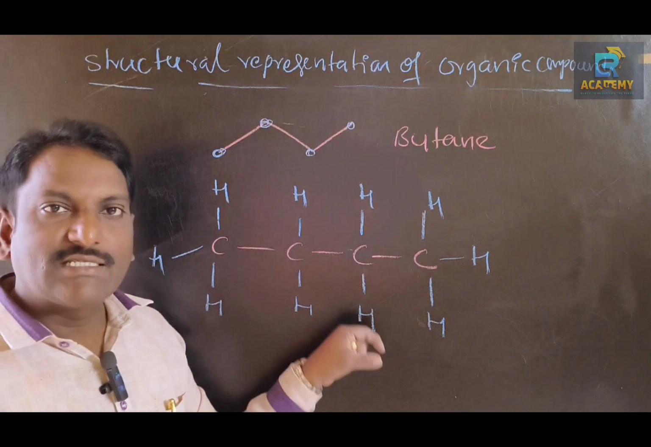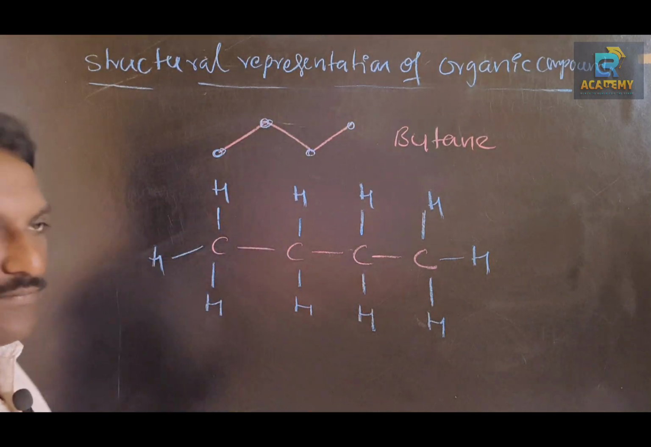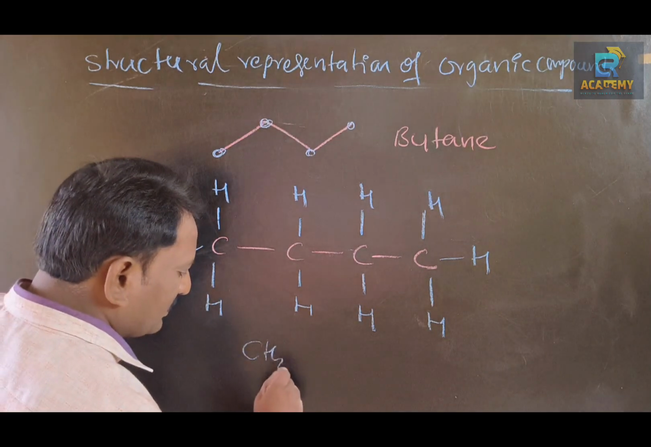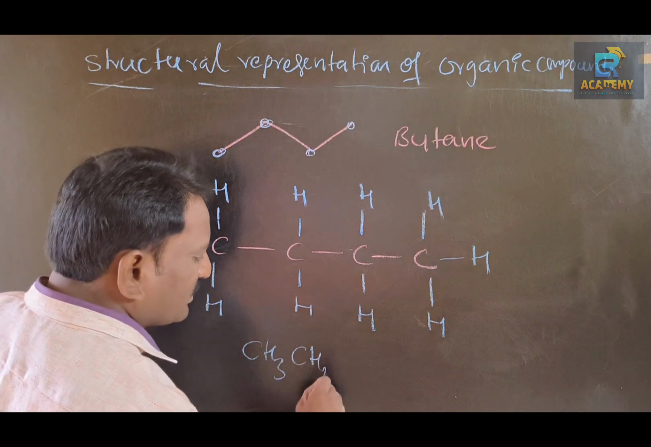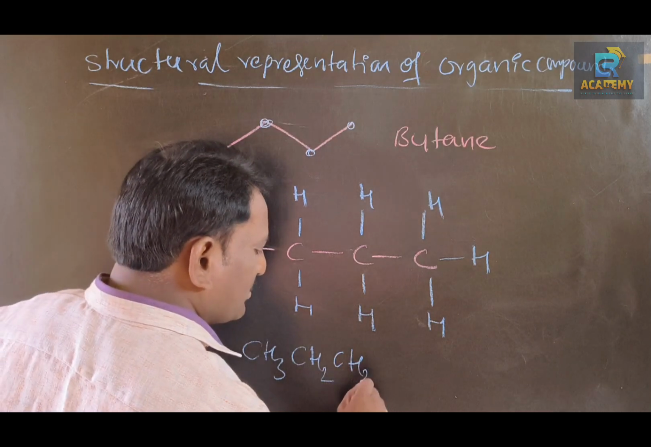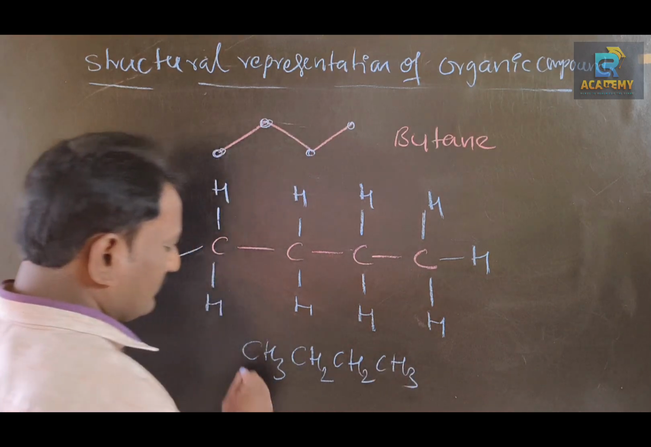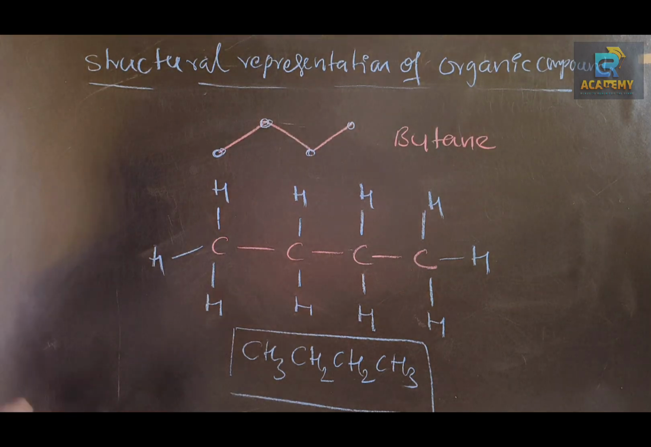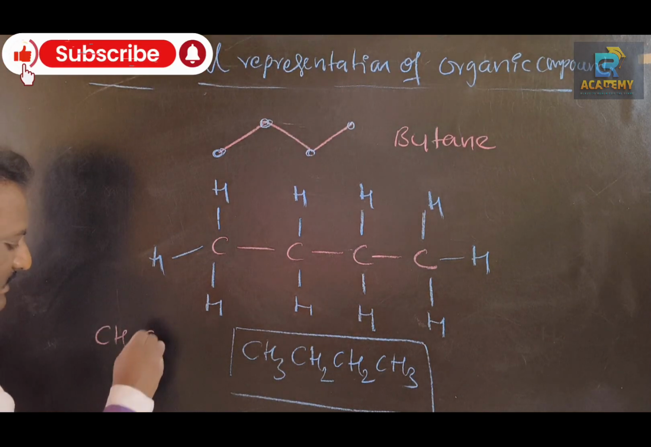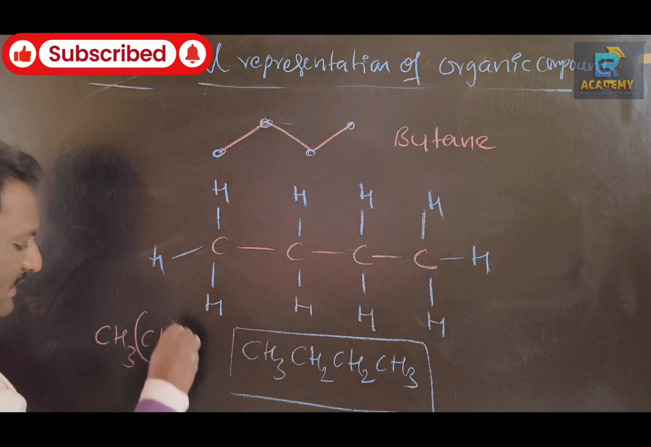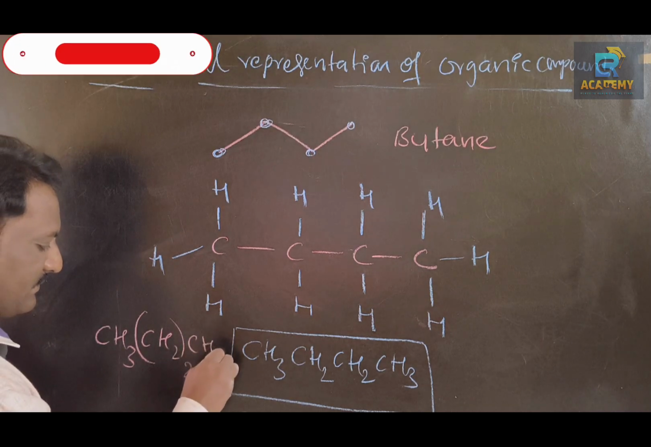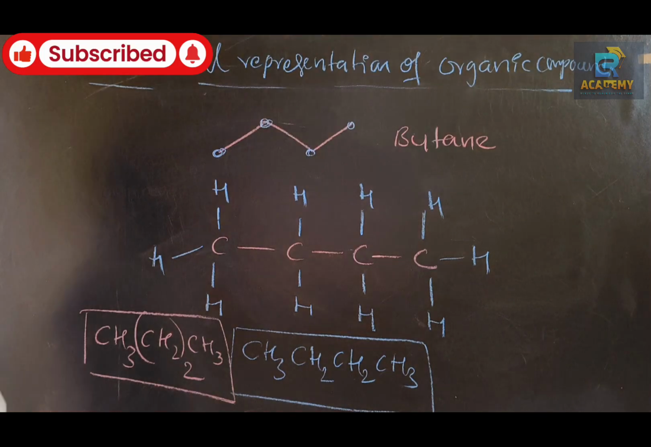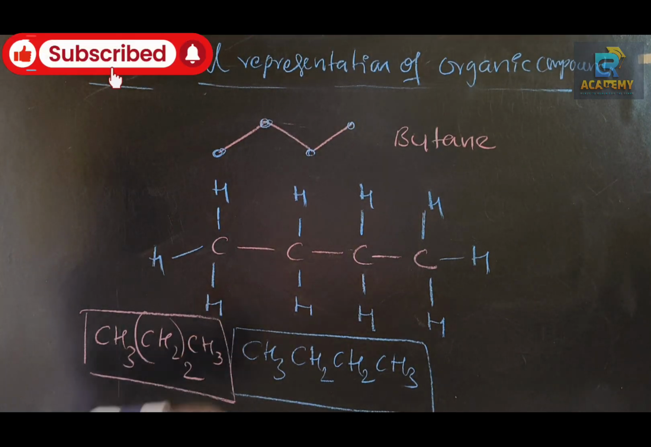This is a structural formula. This is a bond line formula, bond line structure. Then condensed structure: CH3, CH2, CH2, CH3. Also written like this: CH3, CH2 taken twice, CH3. Is it clear to you, my dears? Make a note.